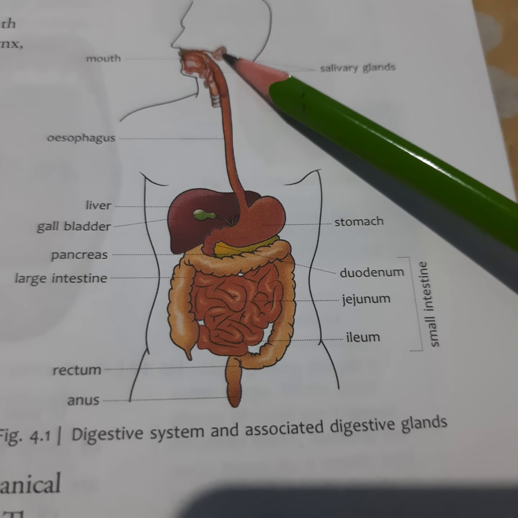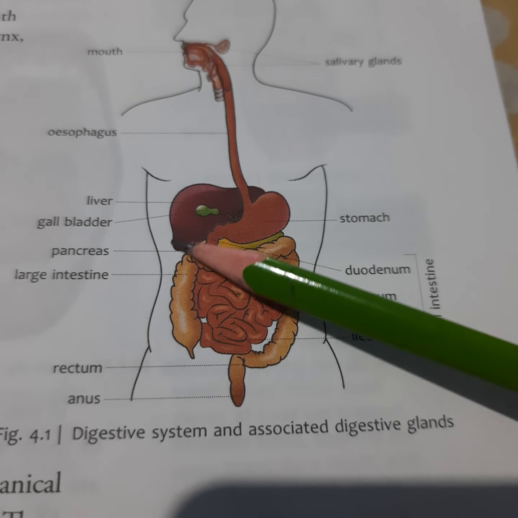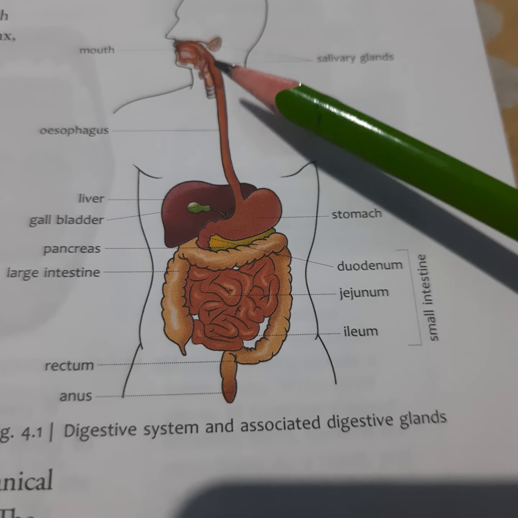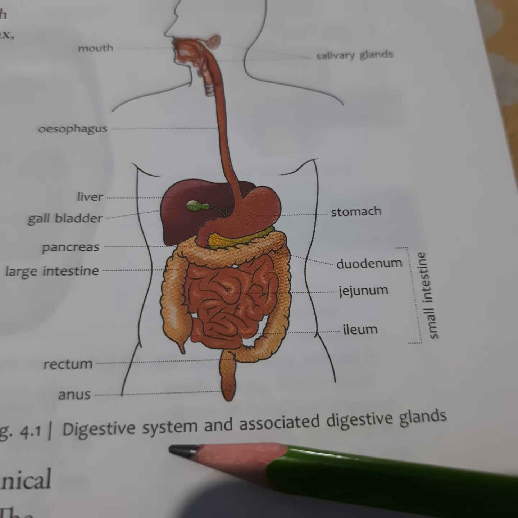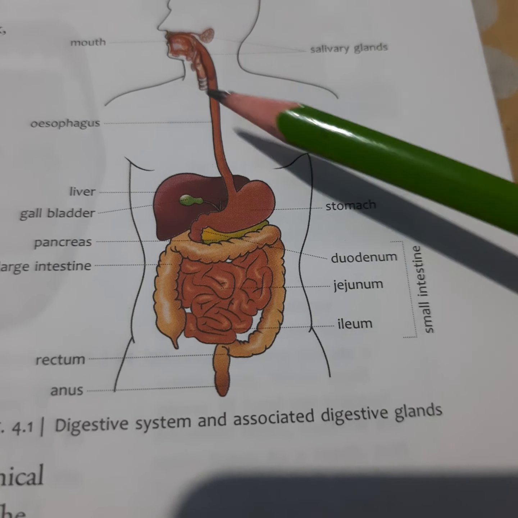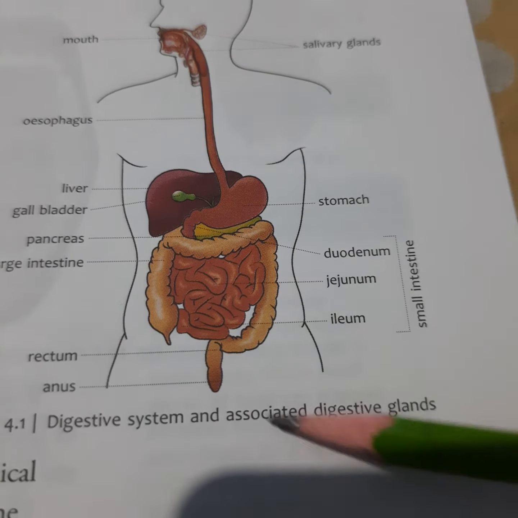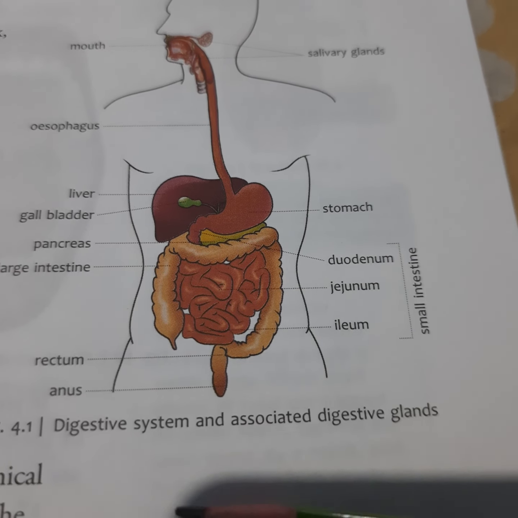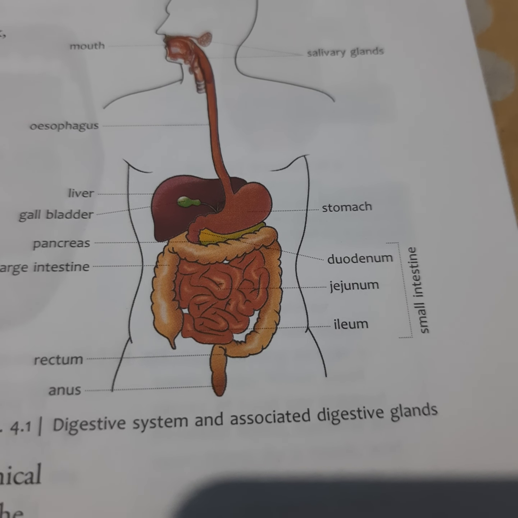So the whole thing, this is a muscular structure. Okay, a long tube that runs from the mouth through the anus. So it forms the alimentary canal. The food passes from the mouth through the anus. Totally, this is the alimentary canal.